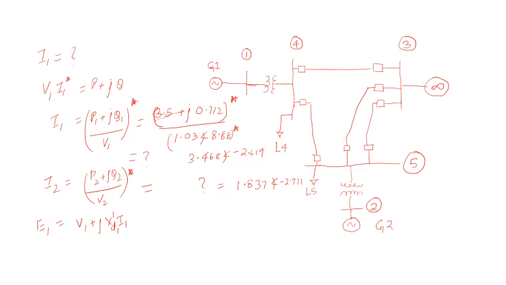So V1 is 1.03 at an angle of 8.88, plus j0.067, that is your XD dash, multiplied by I1, that is 3.468 at an angle of minus 2.619.